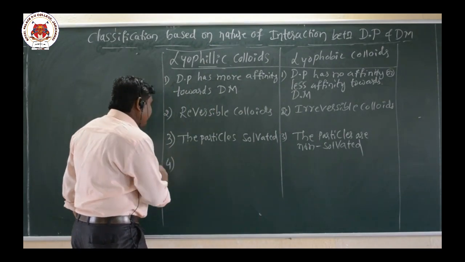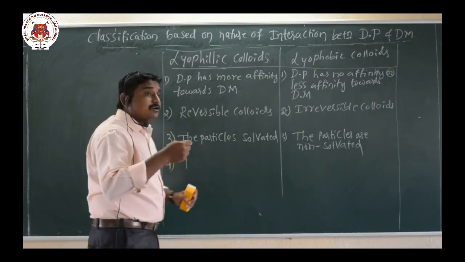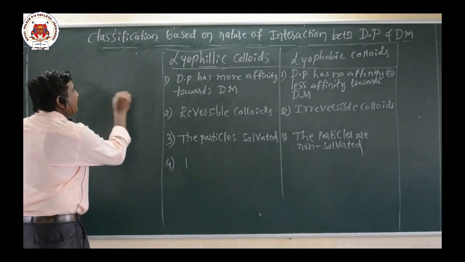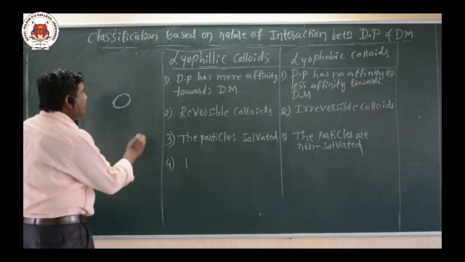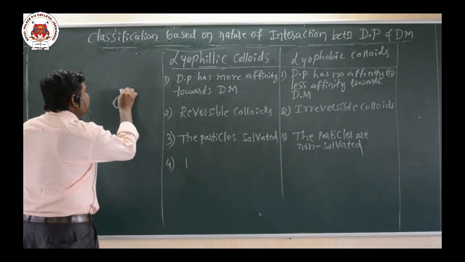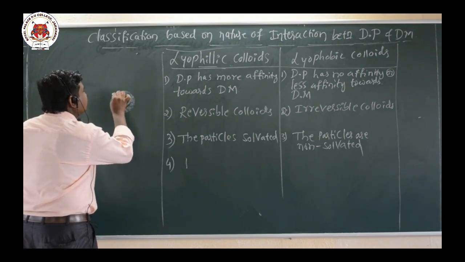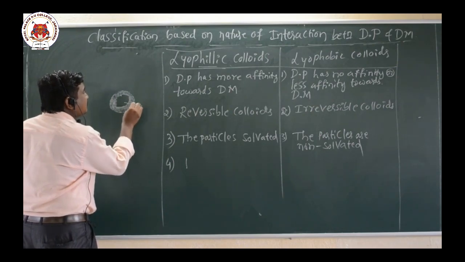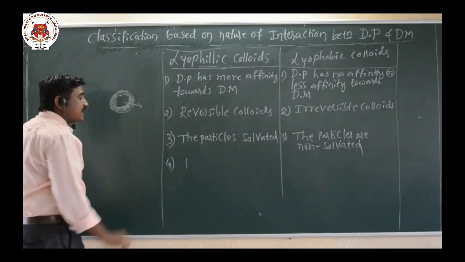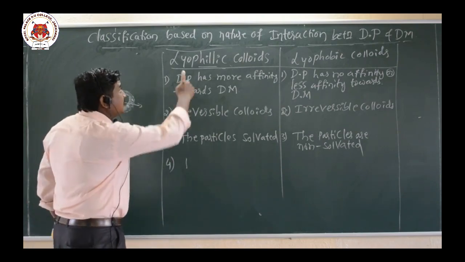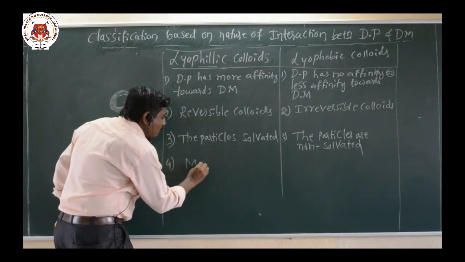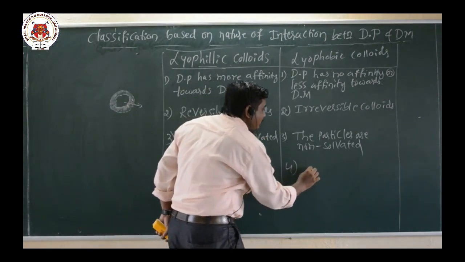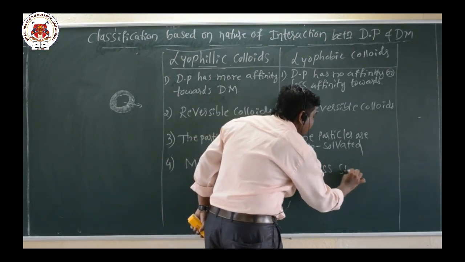Now the fourth difference: they are more stable. Consider a particle of lyophilic colloid. It attracts solvent particles, hence it forms a sheath like structure, a cover like structure. So these particles are solvated, and hence they are more stable. Hence the lyophilic colloids are the more stable colloids, and the lyophobic colloids are less stable.